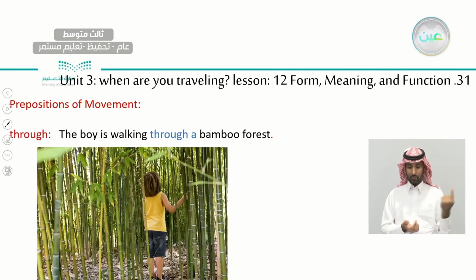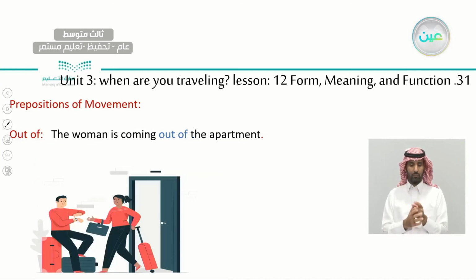What about this one? Through. The boy is walking through a bamboo forest. So he is not walking beside it, he's just going through it. We have a lot of trees and he is going through it, okay? Look at the other one, out of.